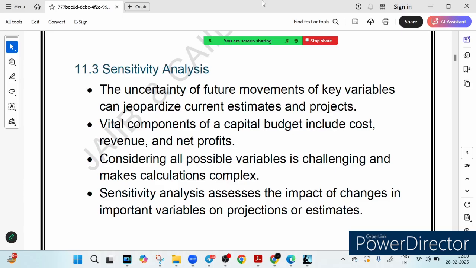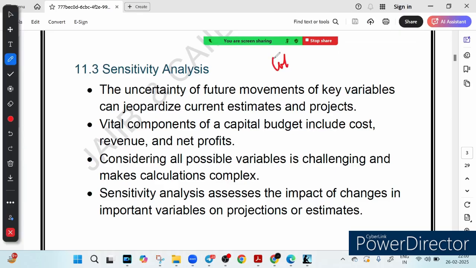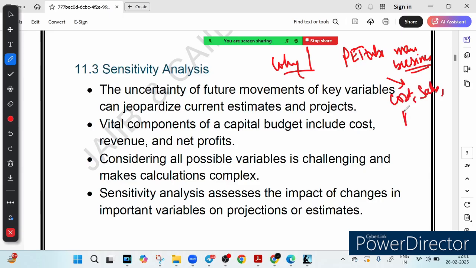The first question is obviously, why this sensitivity analysis? Why do we need this analysis? Imagine you are starting a business. Let's say you have started a PET tube manufacturing business. You plan all your costs, expected sales and profit.